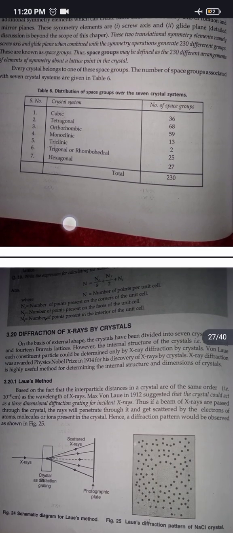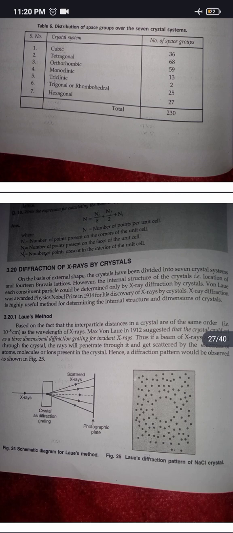Diffraction of X-rays by crystals. On the basis of external shape, the crystals have been divided into 7 crystal systems and 14 Bravais lattices. However, the internal structure of the crystal, location of each constituent particle, could be determined only by X-ray diffraction by crystals. Von Laue was awarded the Physics Nobel Prize in 1914 for his discovery of diffraction of X-rays by crystals. X-ray diffraction is a highly useful method for determining the internal structure and dimensions of crystals.